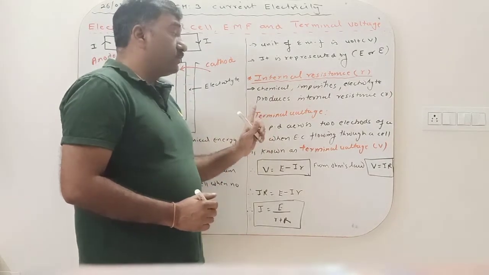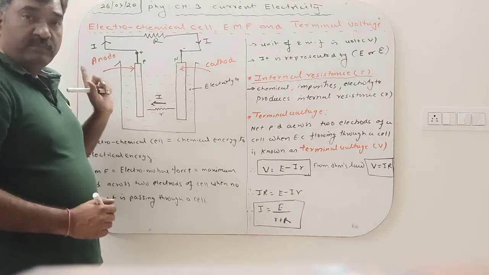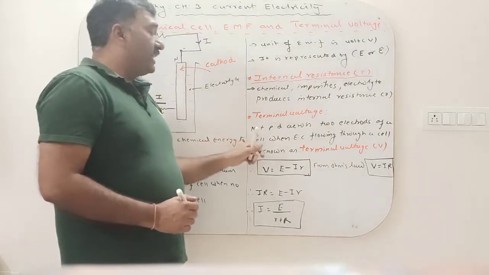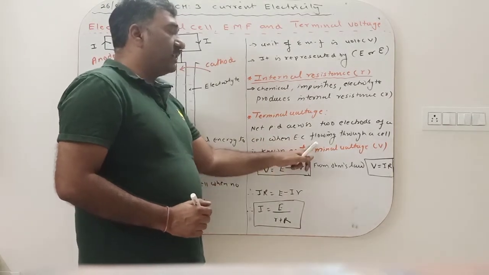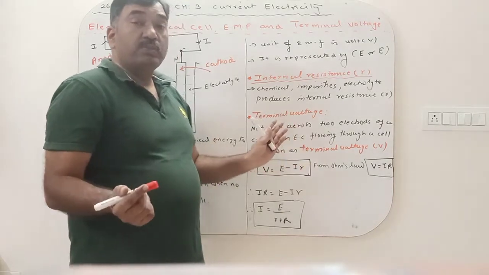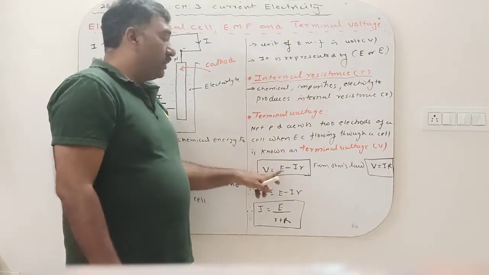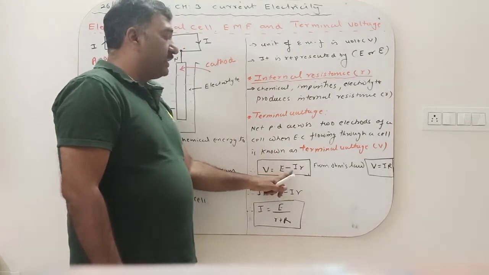Terminal voltage, what is terminal voltage? When the electric current starts flowing through the cell, then what happens? The net potential difference across the electrodes of a cell when electric current is flowing through the cell is known as terminal voltage. Because when there is no current, V is equal to E. When current is flowing, then V is equal to E minus IR.